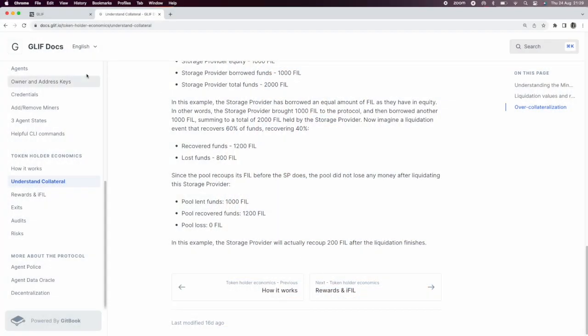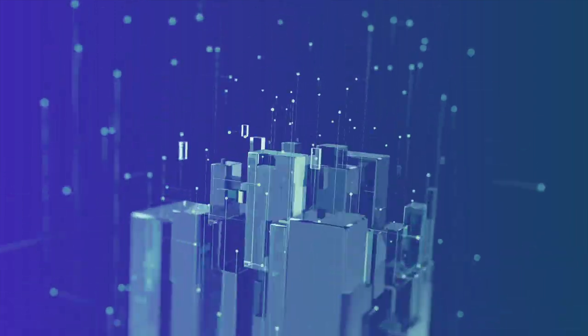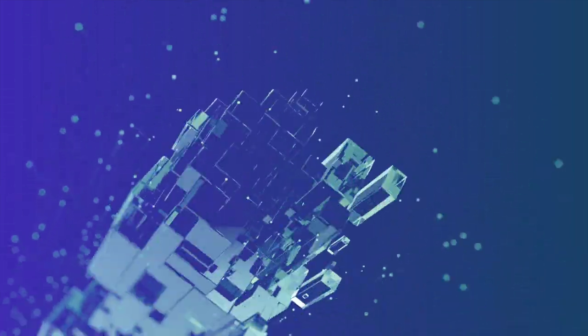Glif has designed a way of managing how funds get recovered in the instance that a storage provider goes into default, and it's called an agent. Check out our video all about how Glif agents protect lenders and storage providers for a deep dive on how this works.